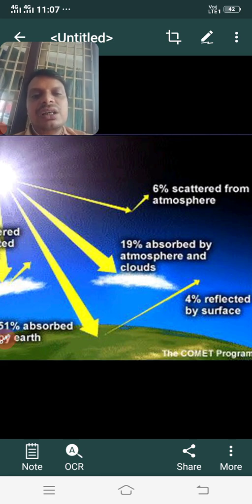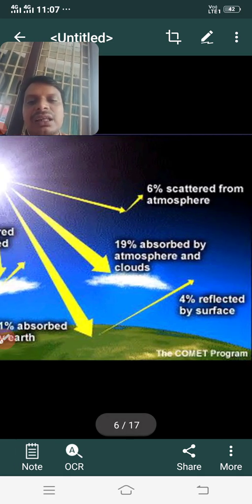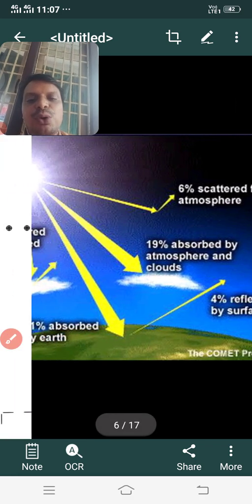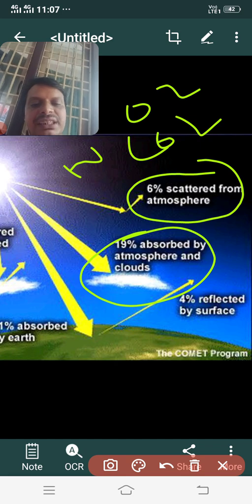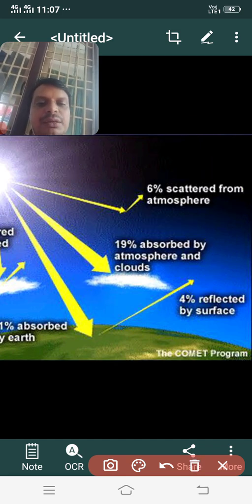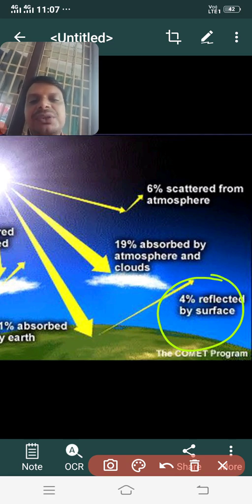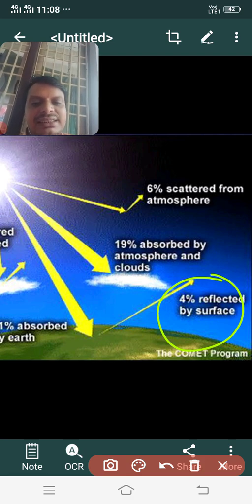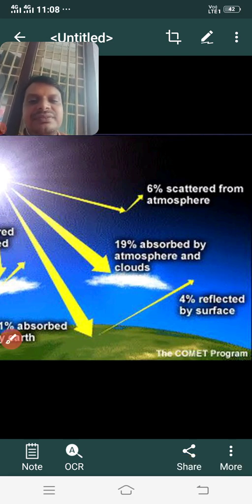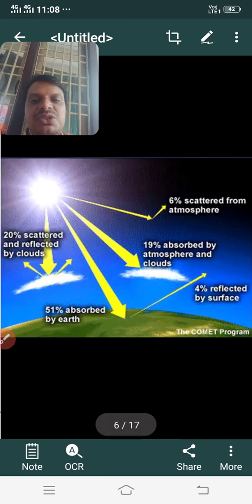This is what is actually called atmosphere. And you see that 19% of its energy may be absorbed and scattered by both clouds and atmosphere, and 4% of its energy is reflected back into space or into the sky by the Earth's surface. Isn't it? So this is what you can understand. This is the energy which is actually reflected by the earth.